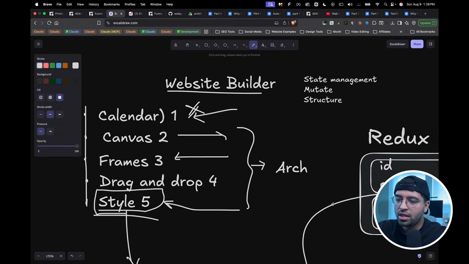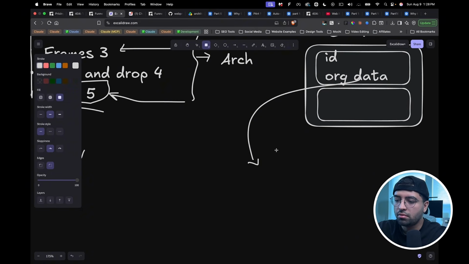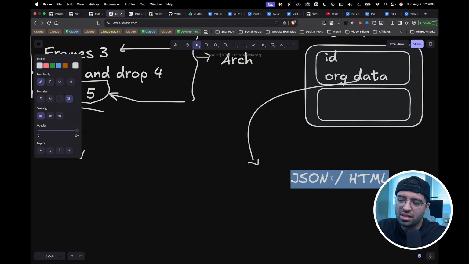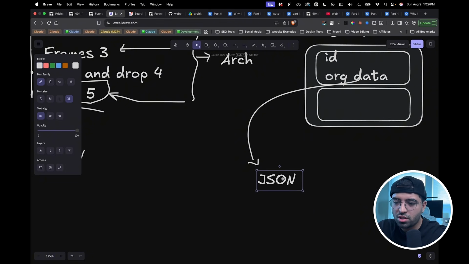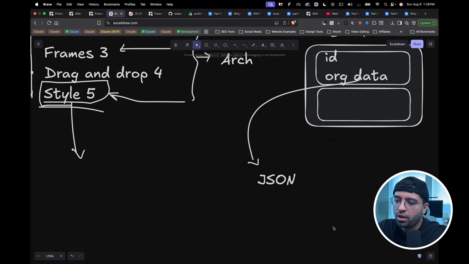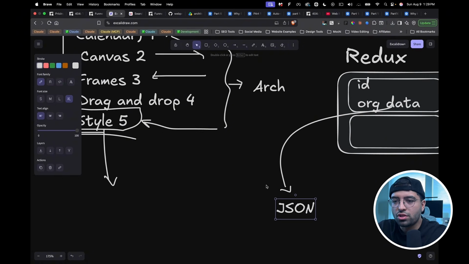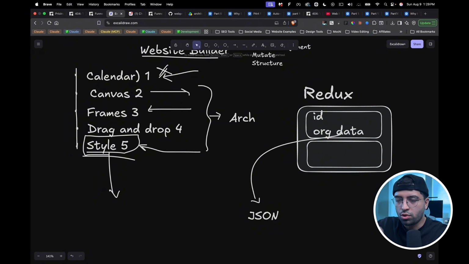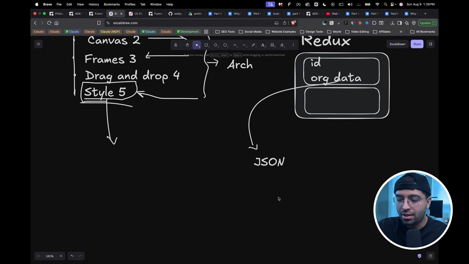Essentially, to break this down, I would then think of 2 different approaches. I could have a JSON type structure, or I could have some sort of HTML type structure. Now, to make things easier, I'm just going to use JSON because JSON is the easiest way to create an engine for. So we can have a rendering engine, right? My website builder has this Redux store that will store the data for my rendering engine. And the rendering engine will convert that Redux data into elements on the screen. So I would like to think of what that structure would look like.